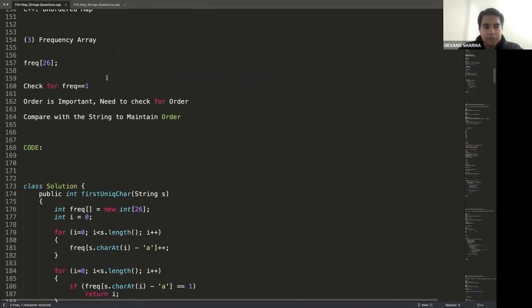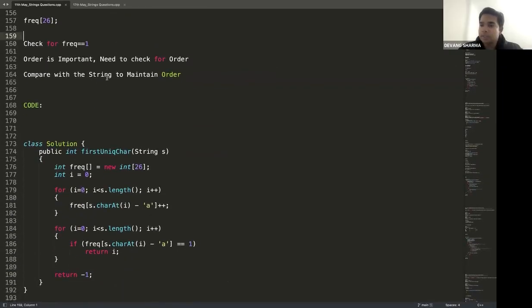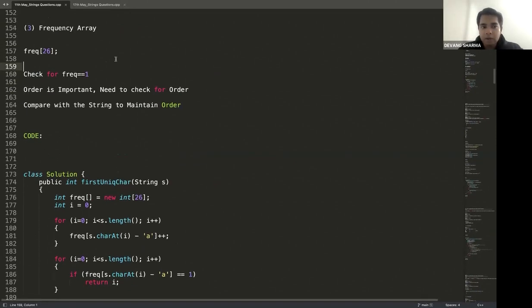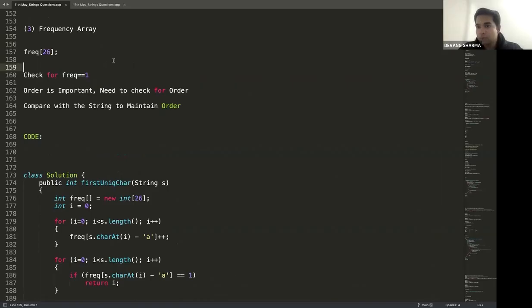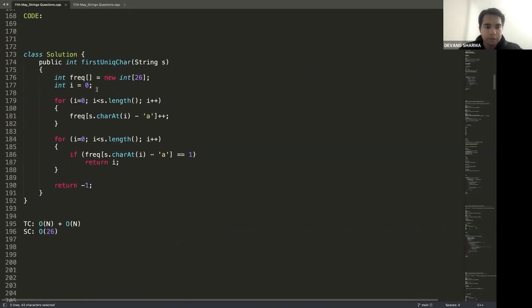Then we talked about the third, which is the frequency array. Again, a frequency array is similar to the hash map. Nothing changes in terms of time and space complexity. Now the order is important. I cannot create three different kinds of arrays. Maps are of three types, but arrays are of one type only. So I don't have a choice of creating a separate array. I will just create one array of size 26. But what I can do is compare with the string again to maintain the order.